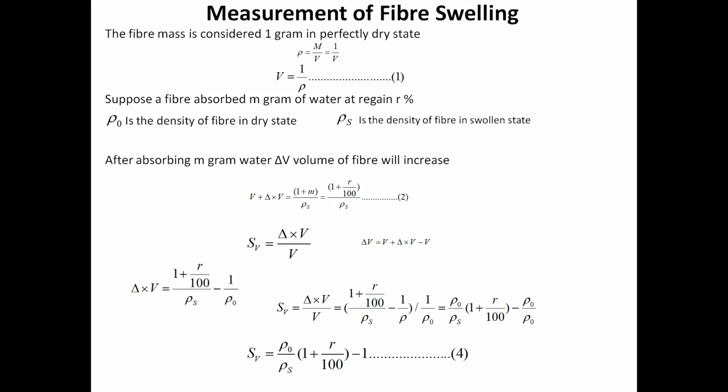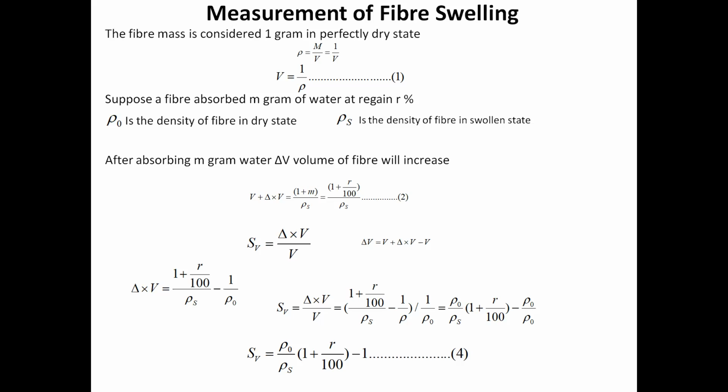Now, by basic definition, density is mass upon volume. You consider mass is 1 gram, so 1 upon V, and so volume will be 1 upon density. Suppose the fiber absorbed m gram of water at given regain percent R%. So rho 0 is the density of fiber in dry state, and rho S is the density of fiber in swollen state. Okay. So after absorbing m gram water, delta V is the change in volume of fiber.